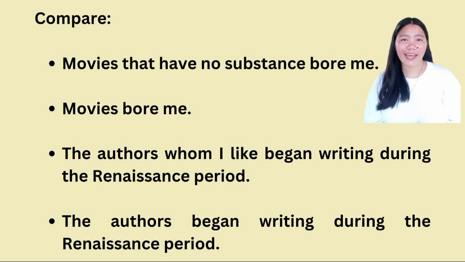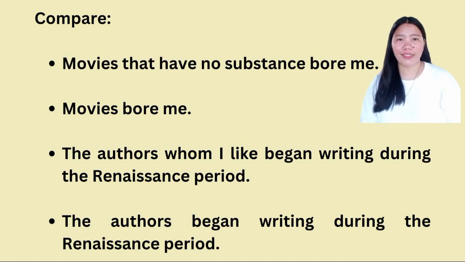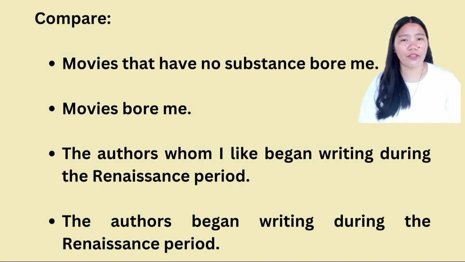In the second sentence, without the adjective clause, it sounds like the speaker is talking about all authors, not just the ones they like. The specificity about the authors' identity is lost.